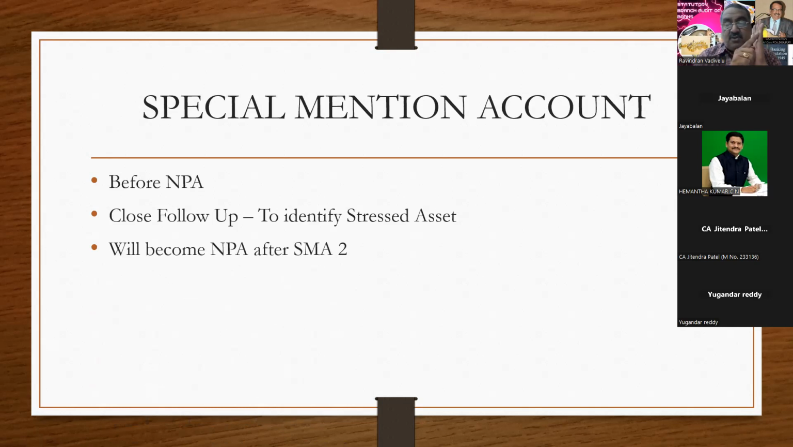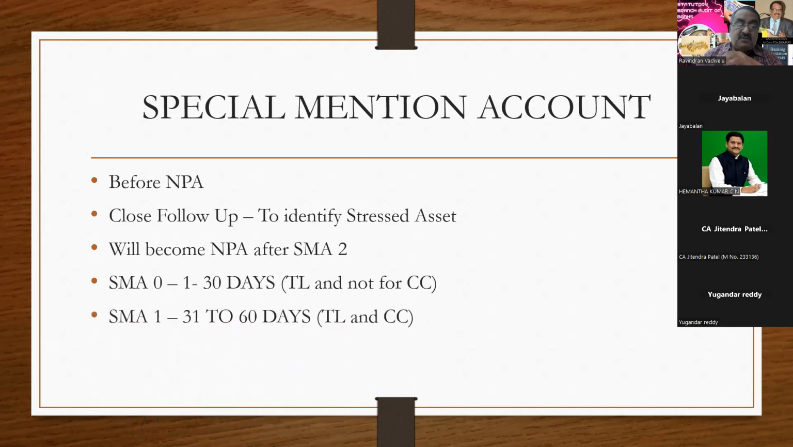SMA means a special mention account. It is SMA 0, 1, 2, not SMA 1, 2, 3. SMA 0 starts from 1 to 30 days, and it is applicable only for the term loan and not for CC. So when you arrive at SMA 0, don't worry about CC. You have to calculate only for the term loan.